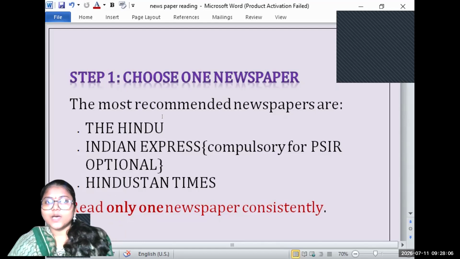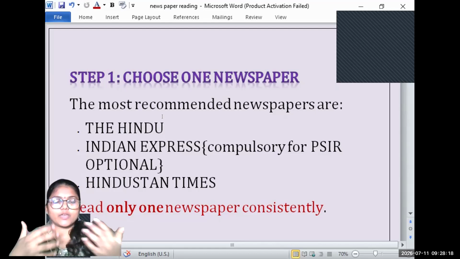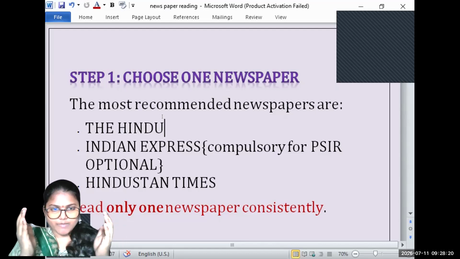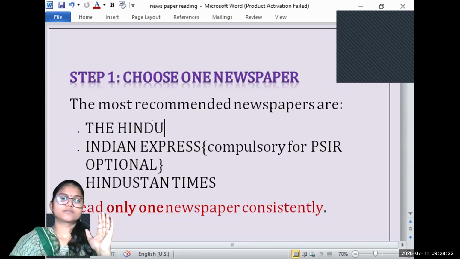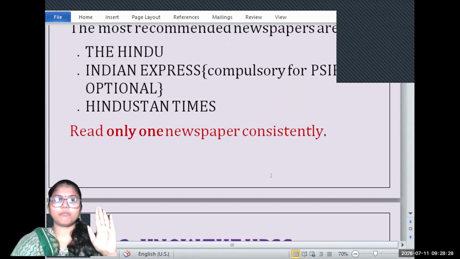On the day of the exam also, you are supposed to read a newspaper, because a newspaper is not a hard book that we learn and keep in our notes. It should become a way of life, a part of your lifestyle. So read only one newspaper consistently. The consistency should be maintained.